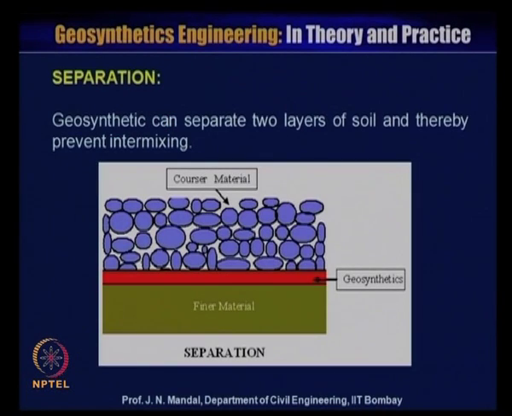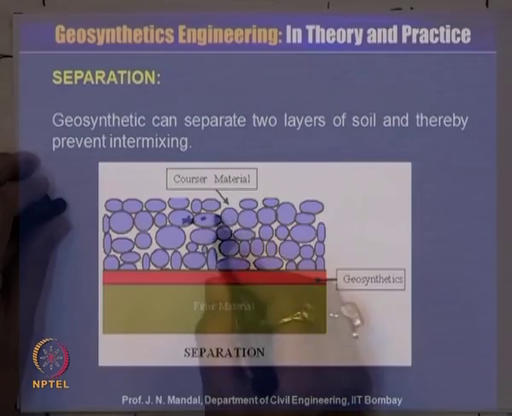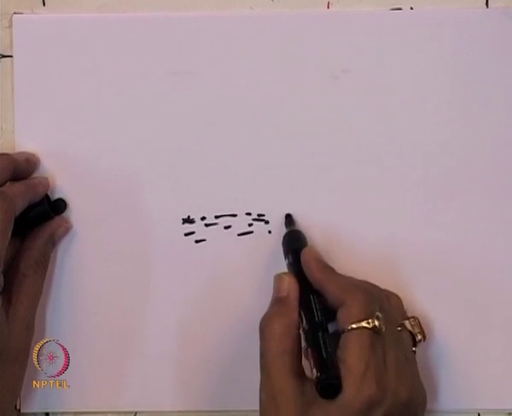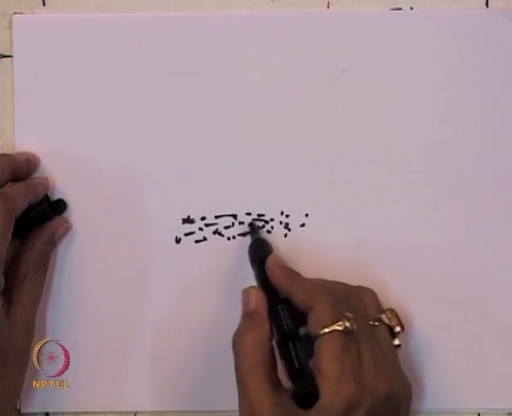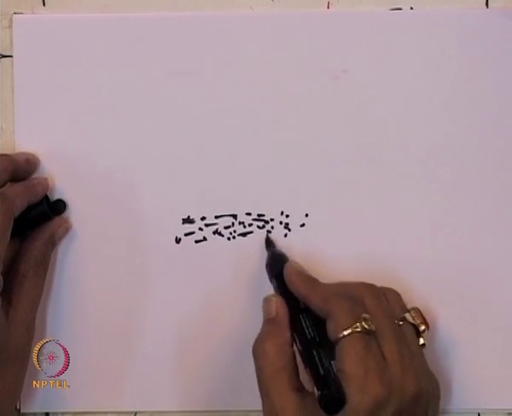Now, what is separation? Geosynthetics can separate two layers of soil and thereby prevent intermixing. Let us say this is the finer soil particle, the finer material.